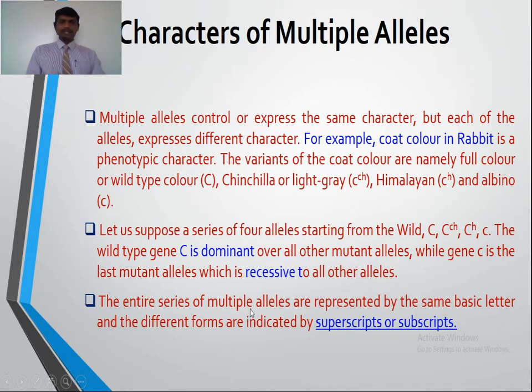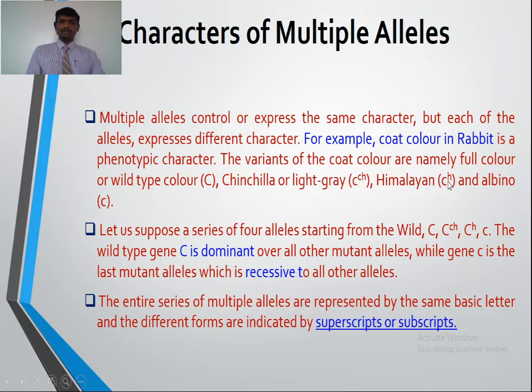The entire series of the multiple alleles are represented by the same basic letter, and the different forms are indicated by superscripts or subscripts. So in this case of coat color in rabbit, we write the different forms of the alleles in the superscript. The wild type we write as a capital C, then the other mutant variants: chinchilla, written as a superscript, that is C^ch.